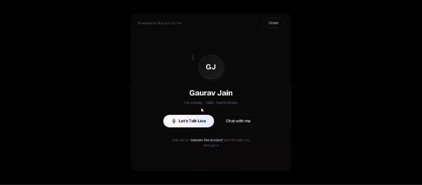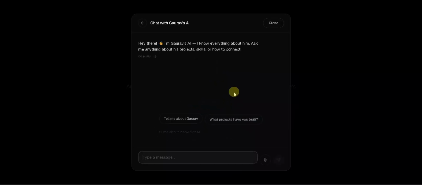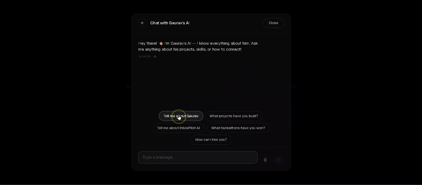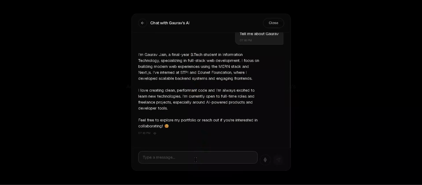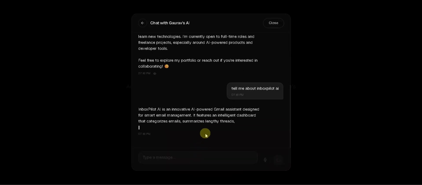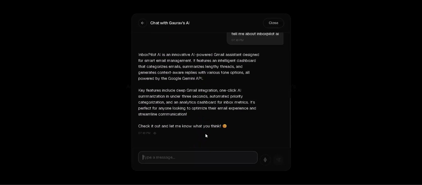So this is how we can talk to the AI and it can tell me about myself, the Gaurav projects, experience, and all of the above things here. If I go to chat with me, we can show there are some questions here. Tell me about Gaurav. If I ask, it tells me about myself. If I say a specific project, like tell me about Inbox Pilot AI, it will specifically tell me about the Inbox Pilot AI feature and what the project is, what the main features of it are, and all the things.